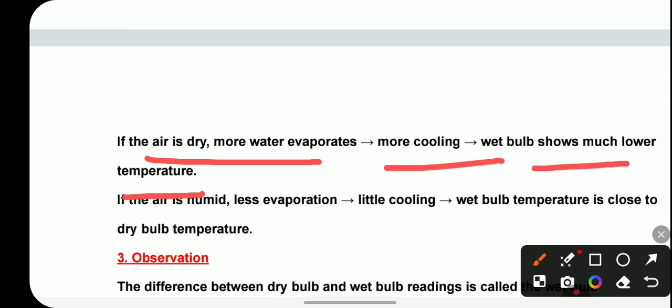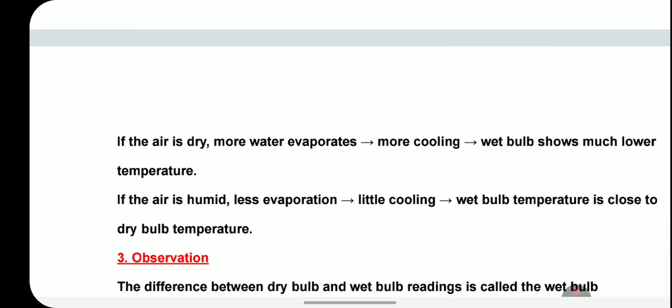But if the air is humid, there will be less evaporation. As I told you, if more humid, less evaporation, which means little cooling, which means the wet bulb temperature will be close to the dry bulb temperature. Both temperatures will be the same. The dry bulb tells the actual temperature, and if there is a lot of humidity in the air, less evaporation, little cooling, so both will have the same temperature.